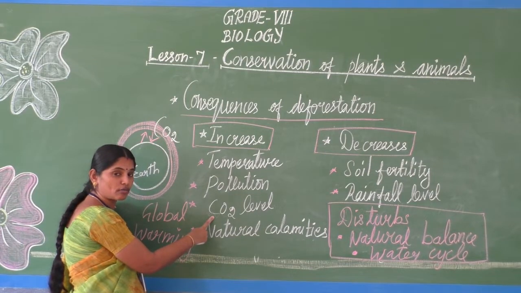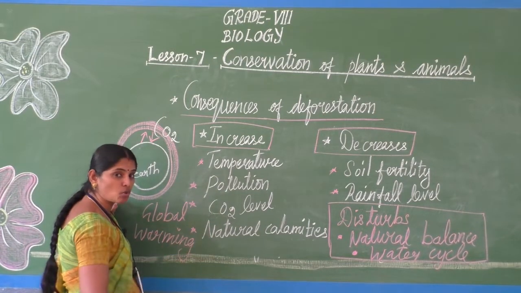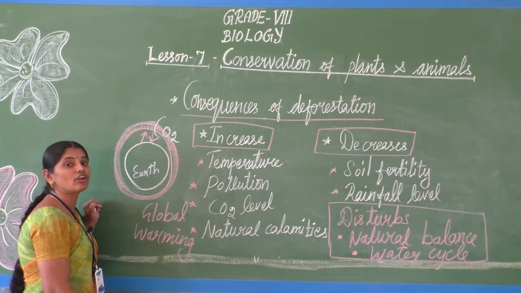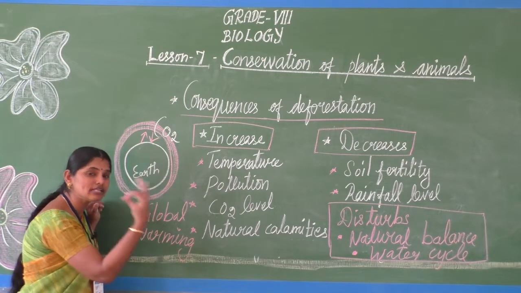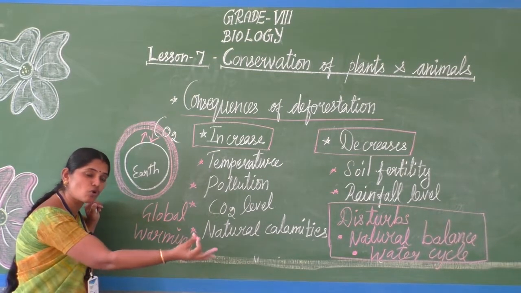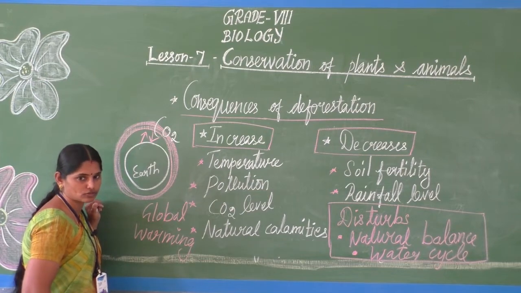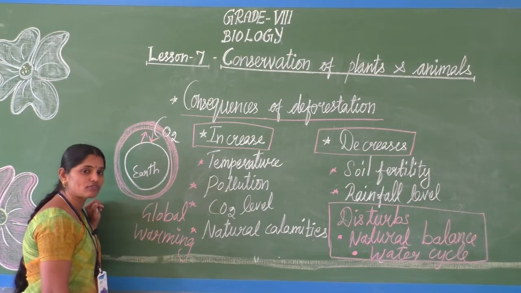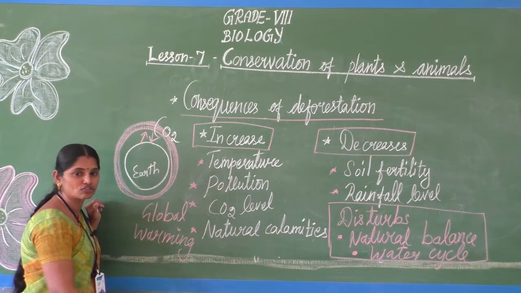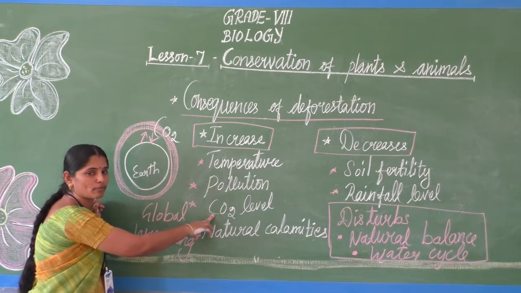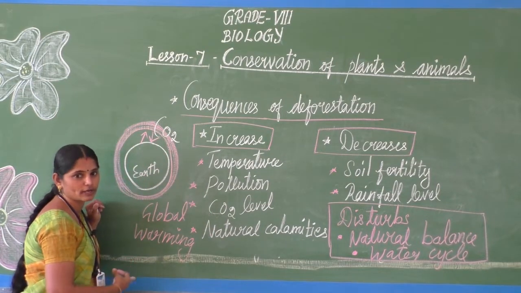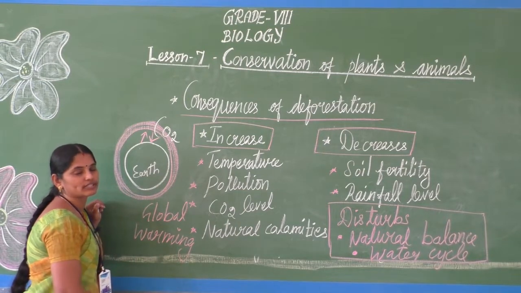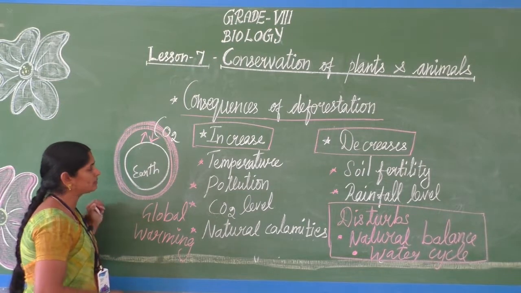Why is the level of carbon dioxide increased? We cut down the trees, the deforestation. Animals only release carbon dioxide out. There are no plants to absorb the carbon dioxide back for the photosynthesis process. So because of the loss of plants, because of deforestation, the level of carbon dioxide is increased in the atmosphere, so that only the globe gets warm. That's what we are saying, global warming.